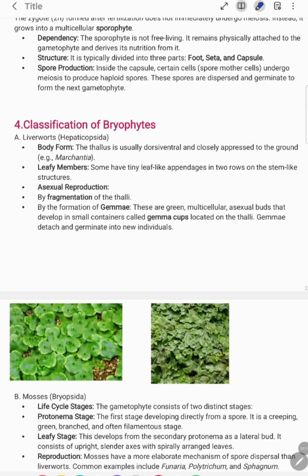So the thallus is dorsiventral, meaning it has both dorsal and ventral surfaces, and it is closely appressed to the ground. The example of liverworts is Marchantia.